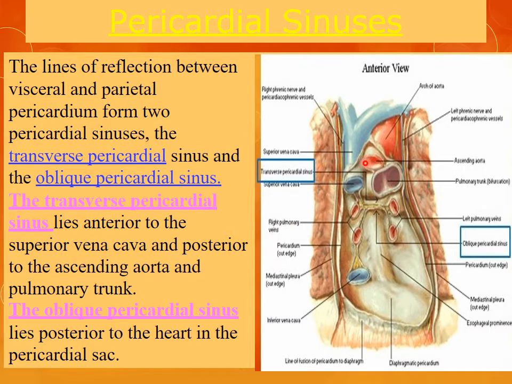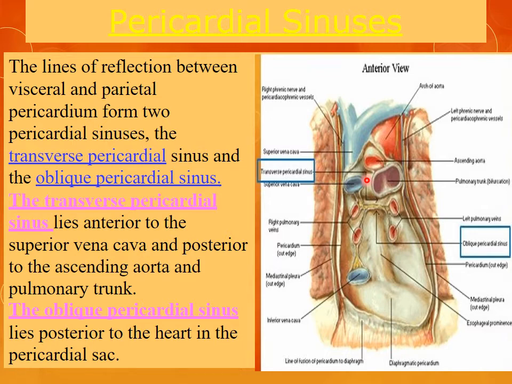So this one is the ascending aorta. This is the superior vena cava, and between these two, this structure is the transverse pericardial sinus. What is a pericardial sinus? It is the lines of reflection between the visceral and the parietal pericardium.